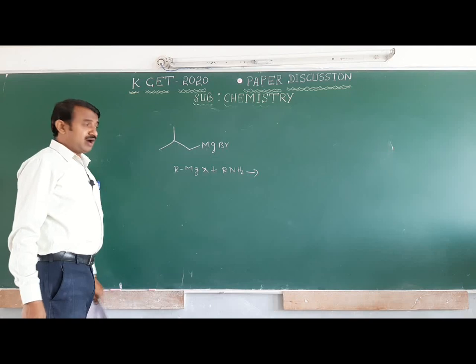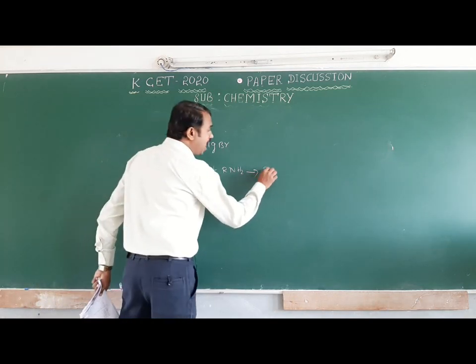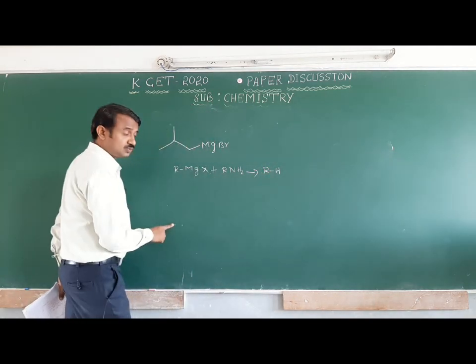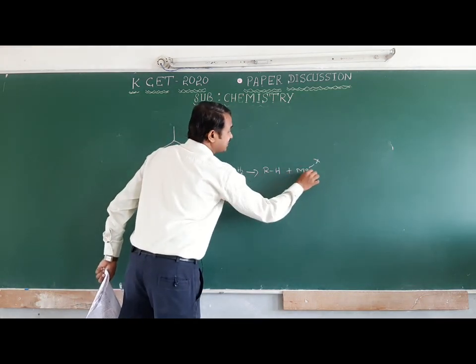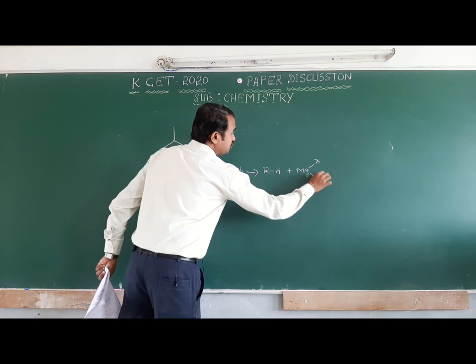RMgX reacts with RNH2 to form RH plus MgX NHR.